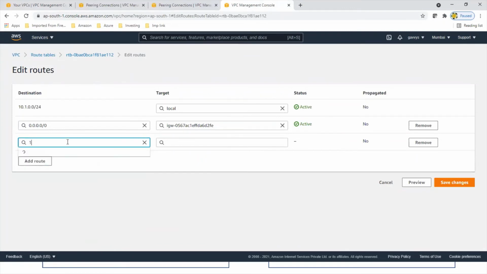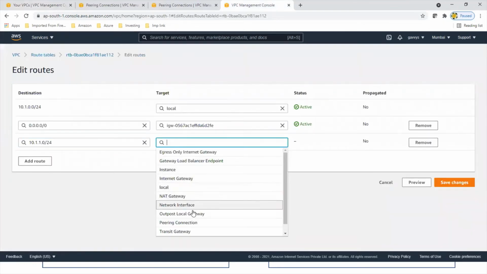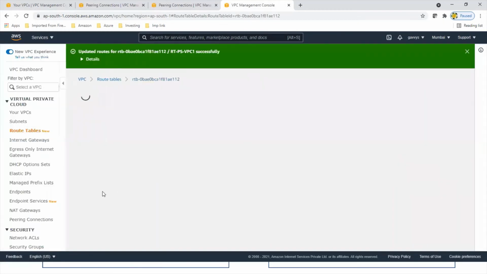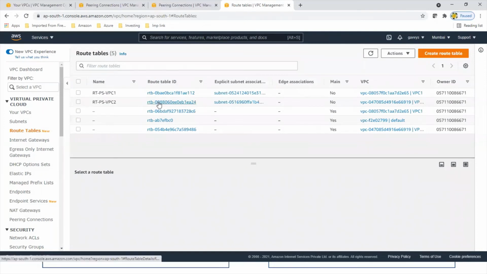For 10.1.1.0/24, so that's it. VPC2 is 10.1.1.0/24. For this, it should go to the peering connection. So we are selecting the peering connection that we created. Save changes.